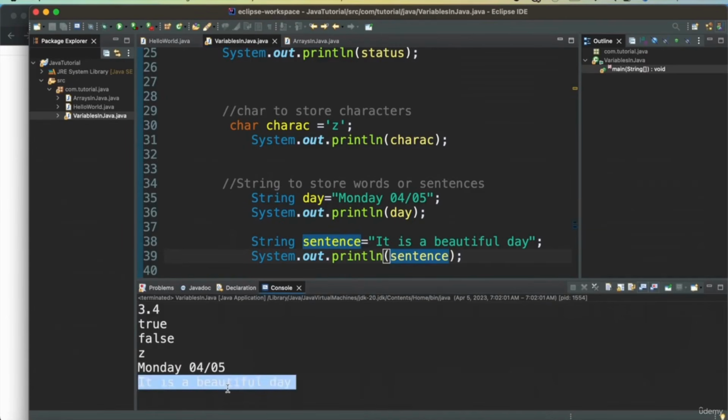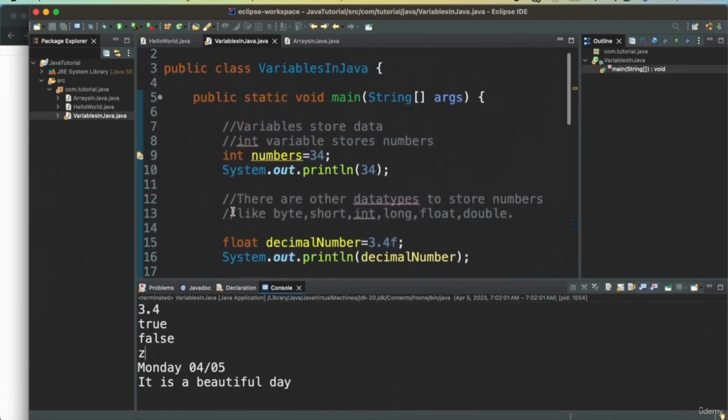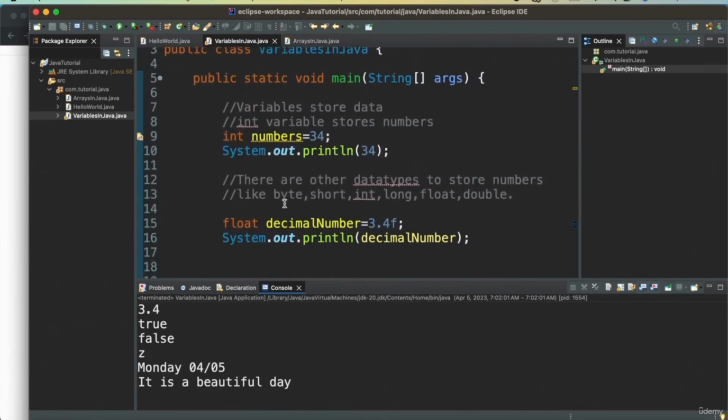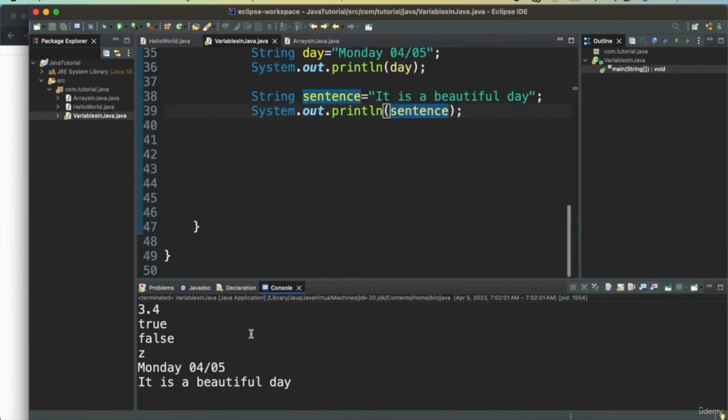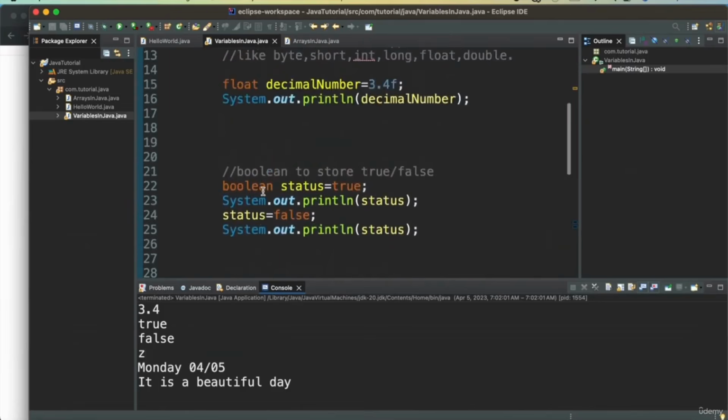As you see, the sentence got printed. So this is how you define different data types in Java and how you can print them. When you write applications, you will be using these data types to store various kinds of values that you'll be using in your program. Thank you.